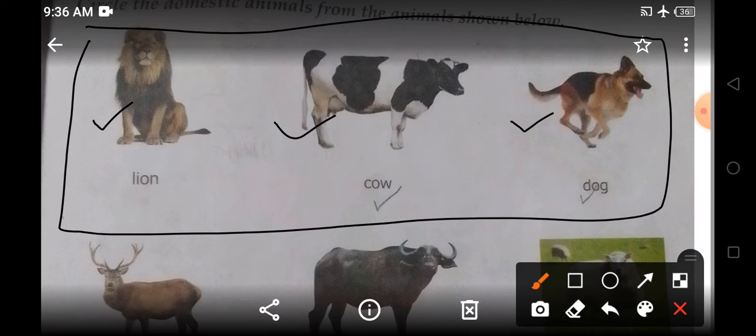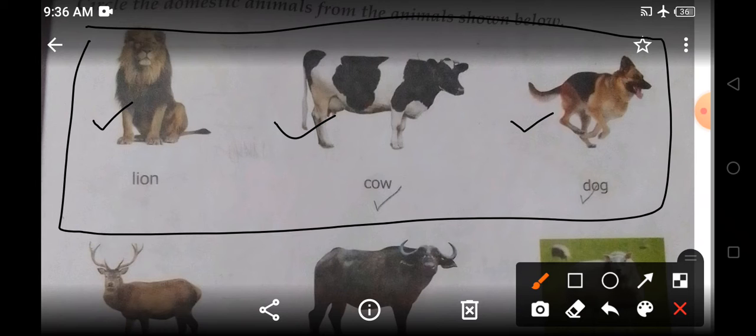So let us look at the first picture. The first picture is of lion. Now is lion a domestic animal? We had learned two criteria, and if an animal fits either of them, it is a domestic animal. The first one is they live with us as our pets. Do we keep lion as our pet?